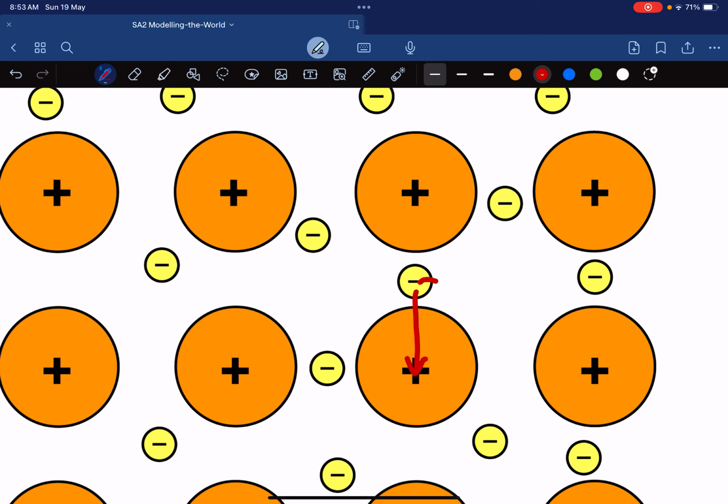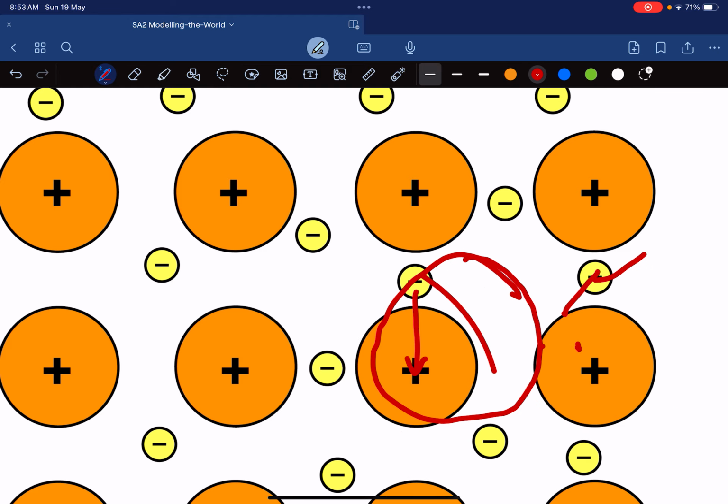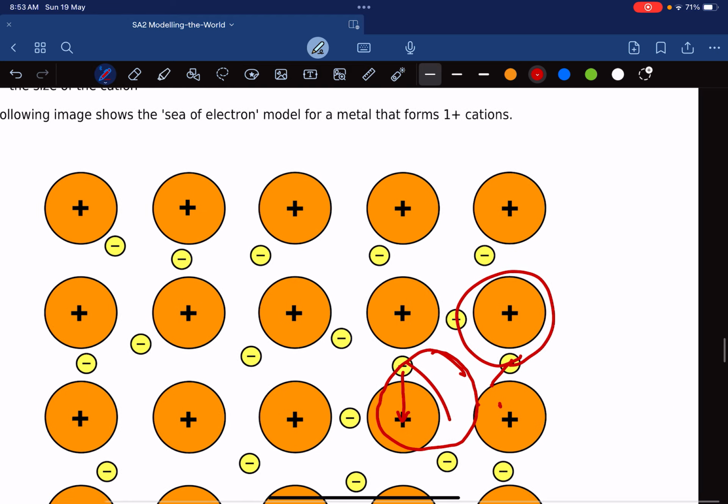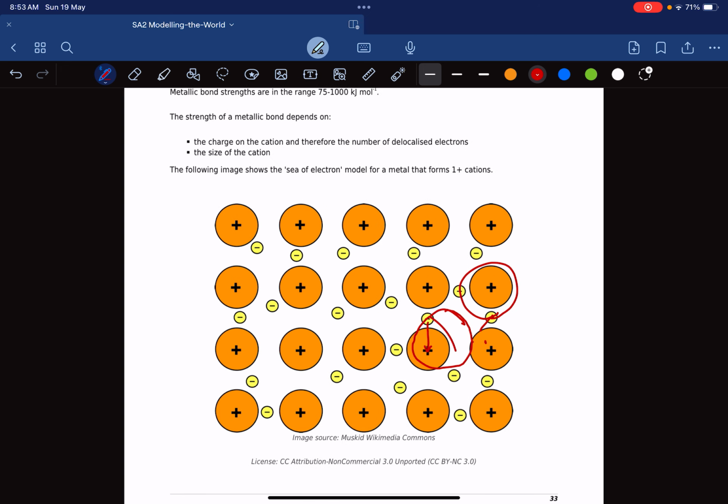And so this electron can start moving around here. Understand? But when it comes here, it can come under the influence of this atom and then start moving around here. And then when it comes here, it can move around here, you see? So whenever the electron is in the center of two atoms, the electron can move in any direction.